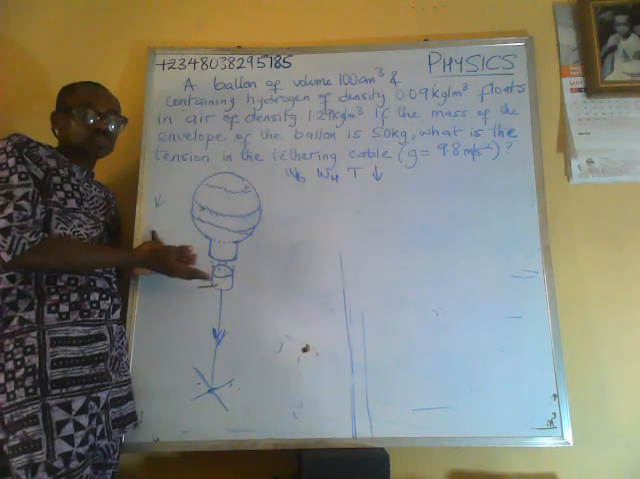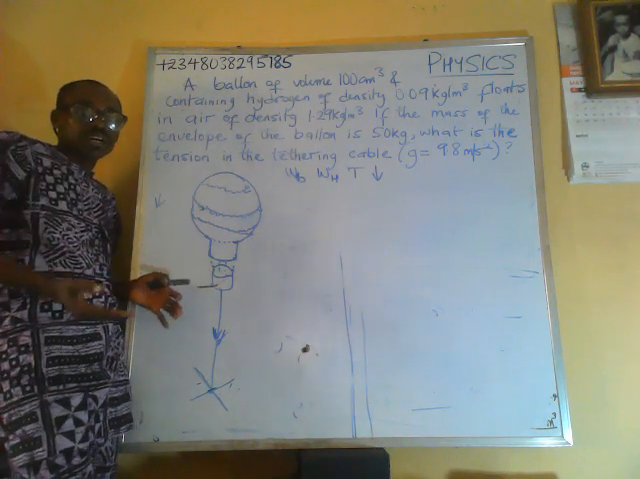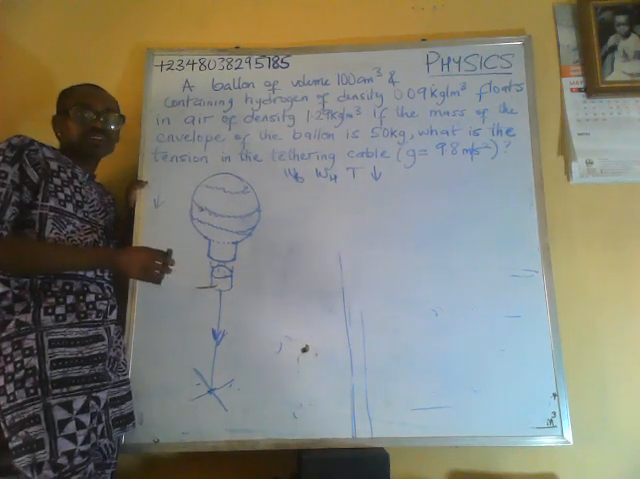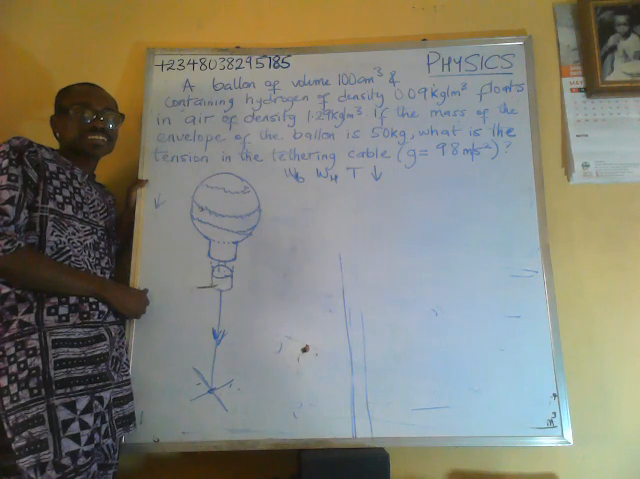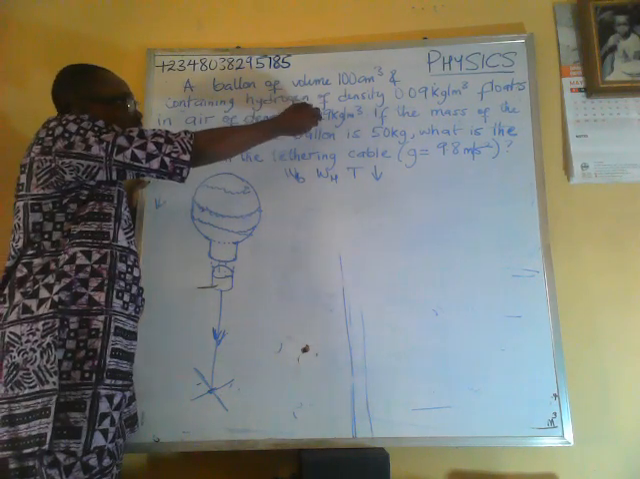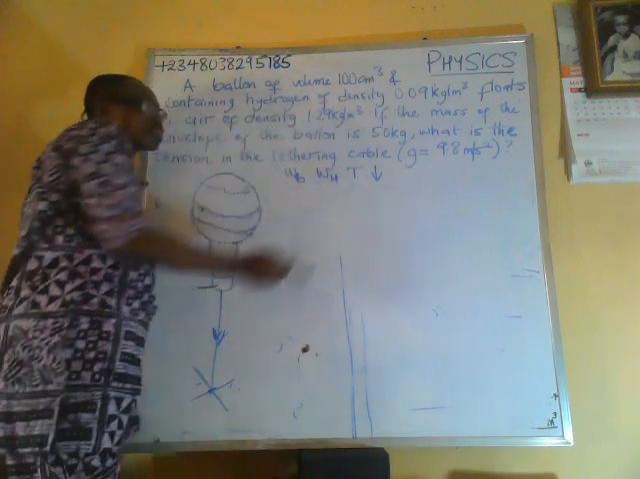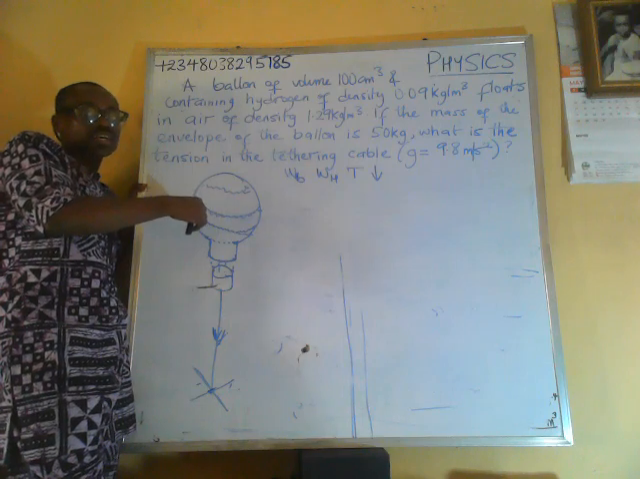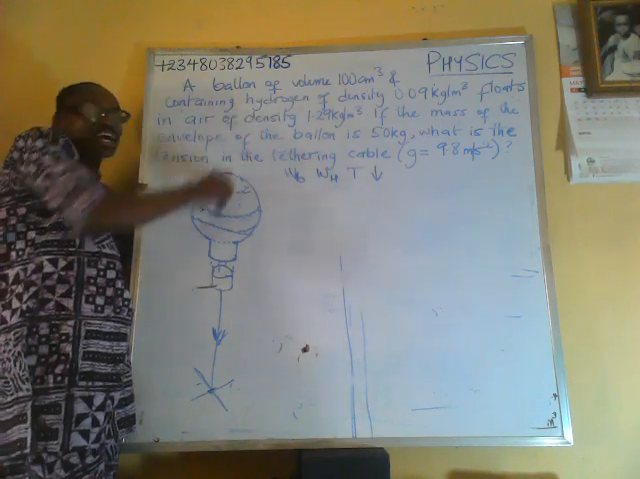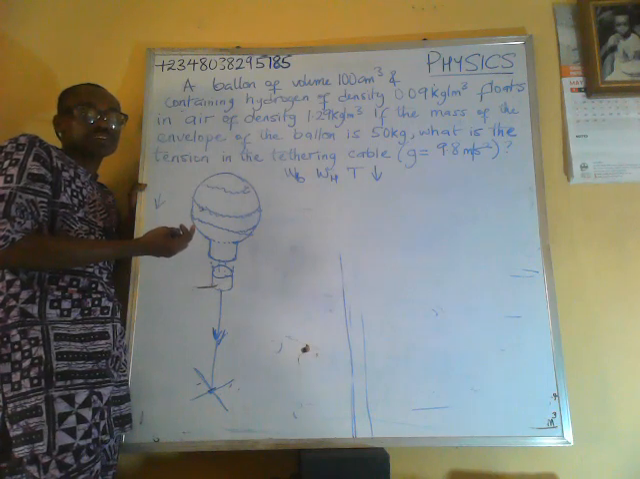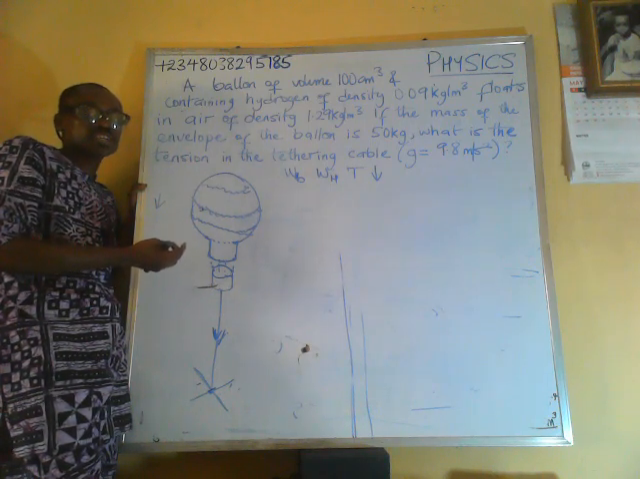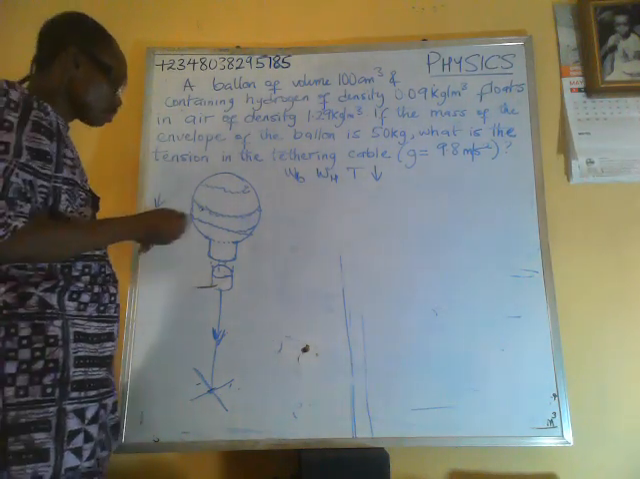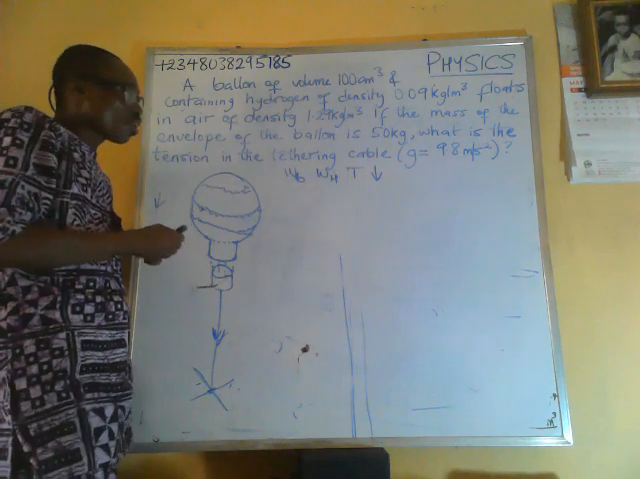But why does this balloon float? Because the upthrust is greater. You can see that the density of air is greater than the density of hydrogen in the balloon. So overall, the average density of this balloon is smaller than the density of air. That is why it can actually float. So now, the upthrust